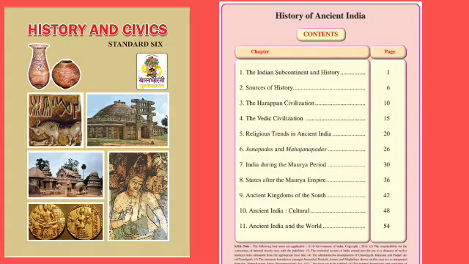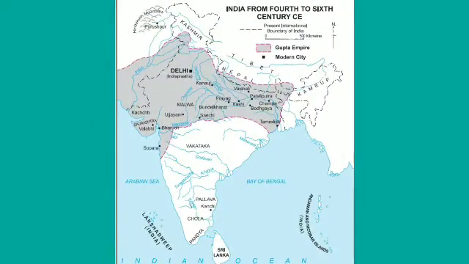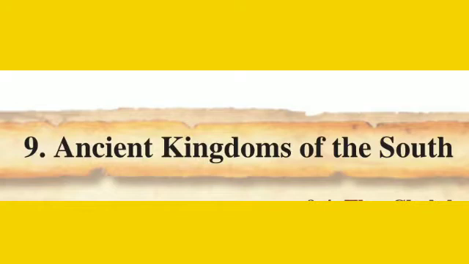Students, in our previous video, we learnt our lesson number 8, States after the Maurya Empire from history. In that lesson, we learnt about the different kingdoms in North India that emerged in the period after the Maurya and the situation in the northeastern part of India during that period. In today's video, we are going to learn lesson number 9, Ancient Kingdoms of the South.